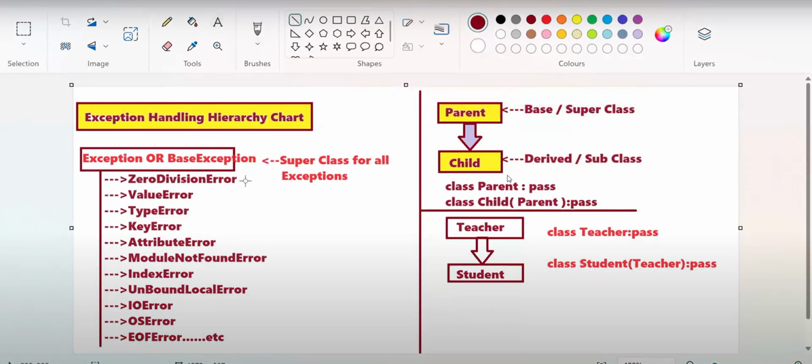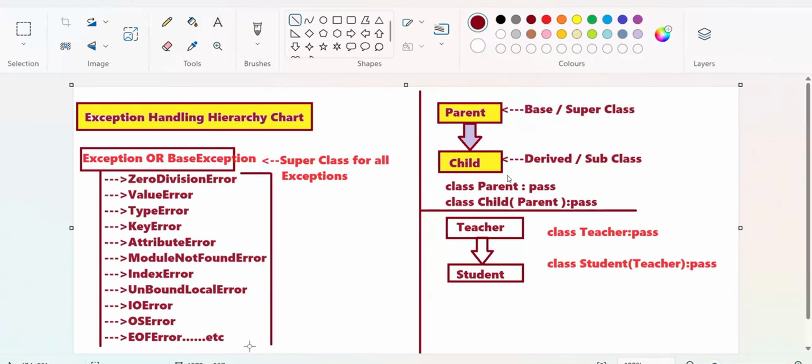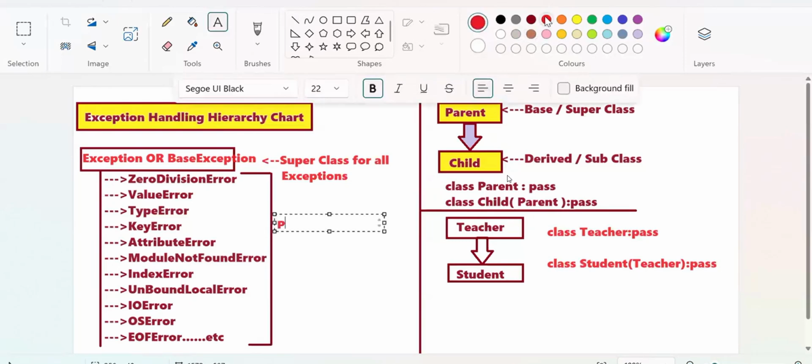These are all called what? Predefined exceptions. These are all predefined exception subclasses. Did you understand this? Predefined exception subclasses. How are these things defined, students?